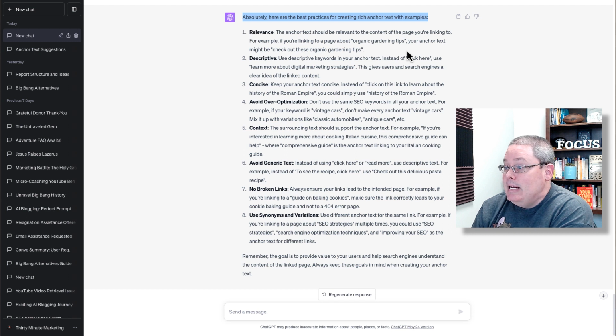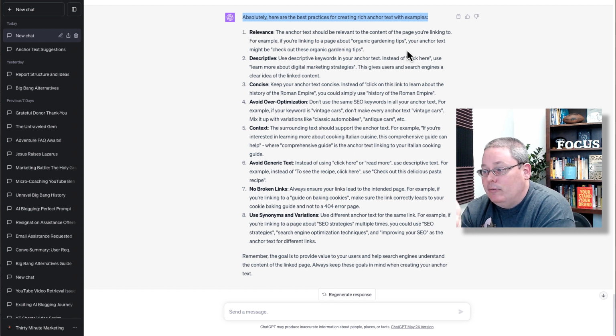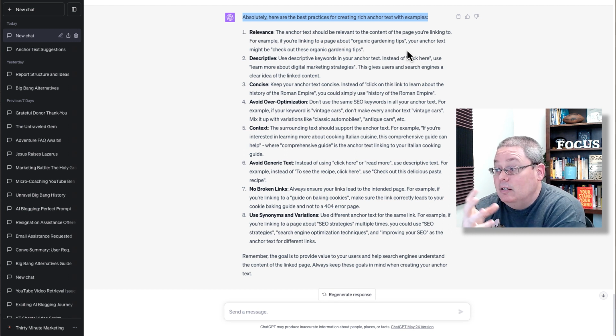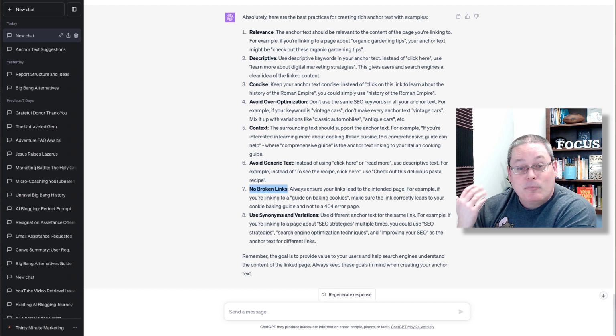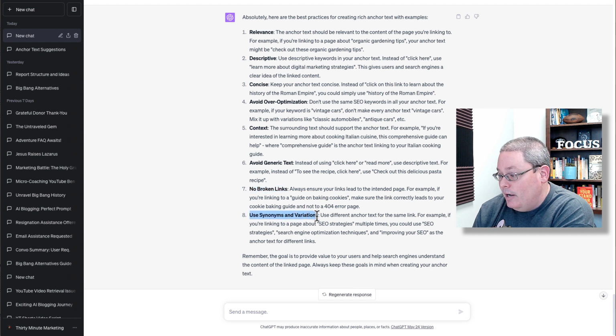And it gave me each of the best practices: relevance, descriptive, concise, let me know to avoid over optimization, to provide context, avoid generic text like click here or read more. Make sure this one's obvious, but make sure the links aren't broken. Sometimes you don't really think about that, but you have to check it to make sure your links aren't broken, and then use synonyms and variations.